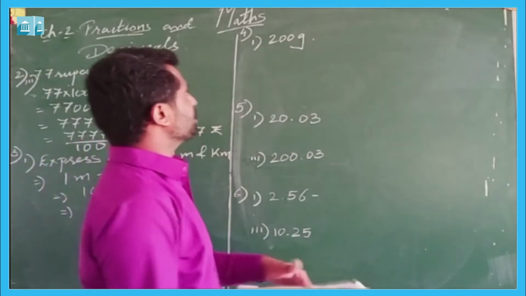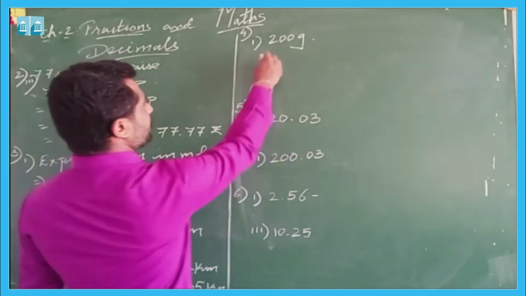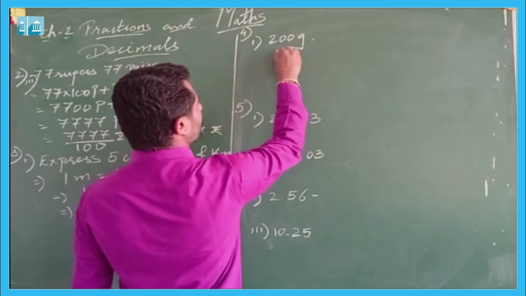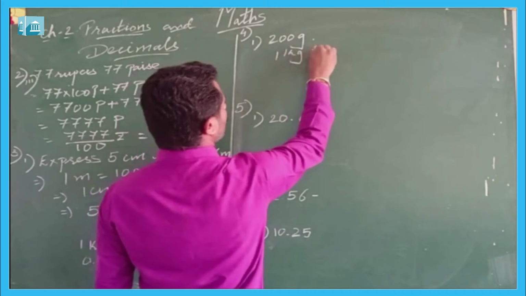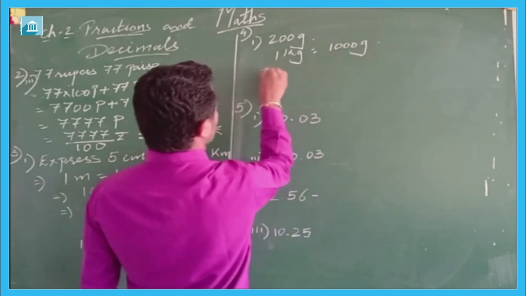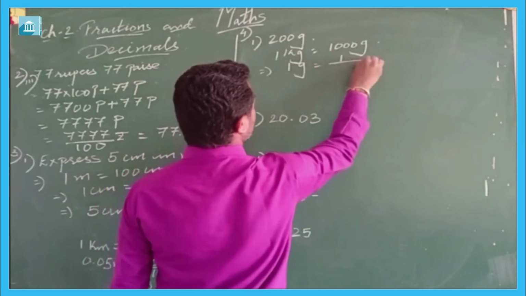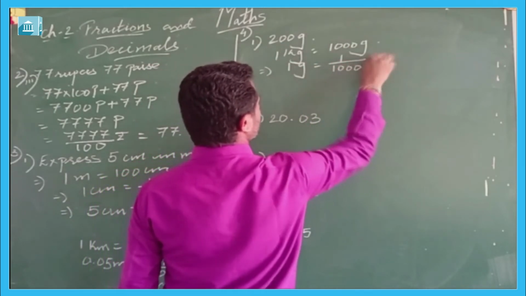Now question number 4 is express in kg. The number given here, we need to express the same in kg. Again the same method we will use here. 1 kg is equal to 1000 gram. So 1 gram is equal to 1 upon 1000 kg.